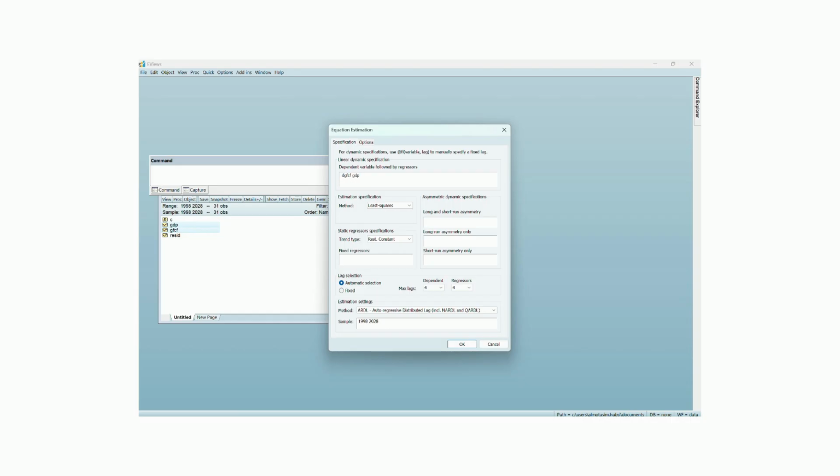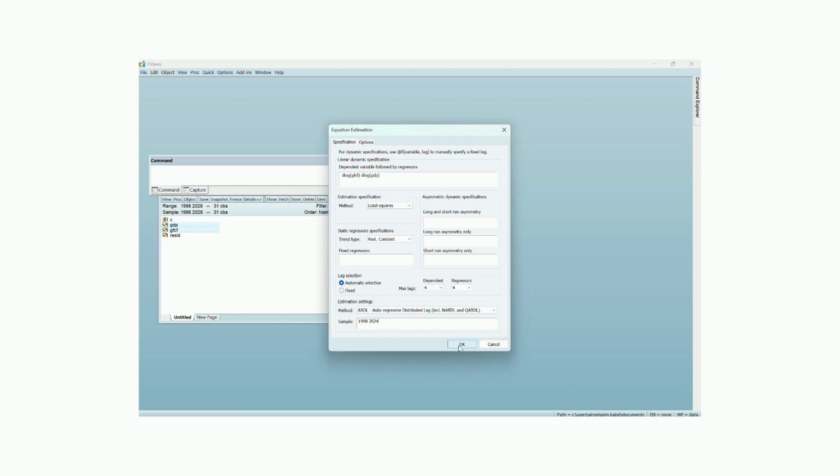Why we use D-log. Notice we use D-log of GFCF and D-log of GDP rather than the raw levels. Since both series trend upward over time, using them in levels risks a spurious regression, a misleadingly strong result driven purely by shared trends. Taking the log-first difference converts each series into its approximate growth rate, which is both stationary and more economically meaningful, since our coefficients now represent growth elasticities rather than raw unit changes.